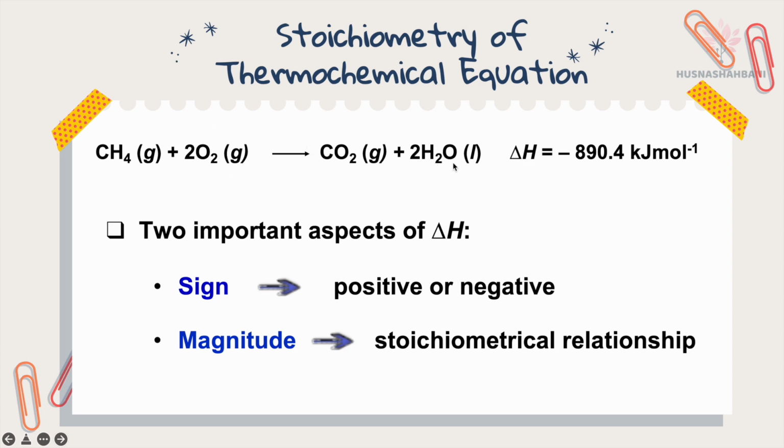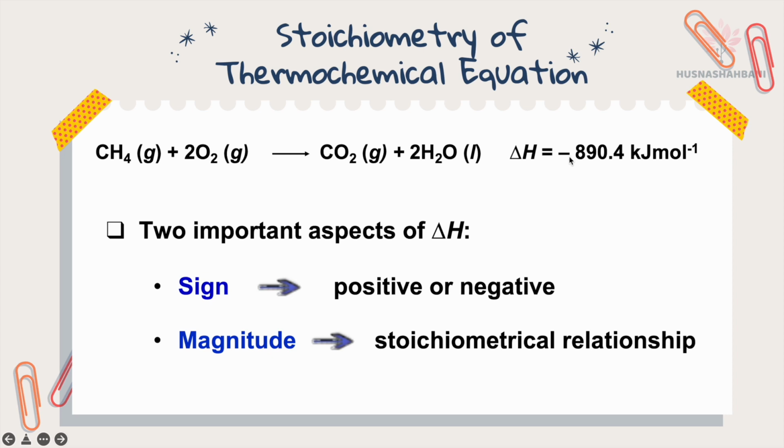Since delta H is enthalpy of product minus enthalpy of reactant, that's why this is negative. So this is an exothermic reaction, heat is released. From here you can identify the sign.